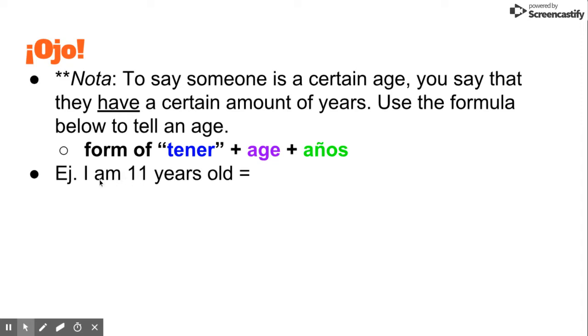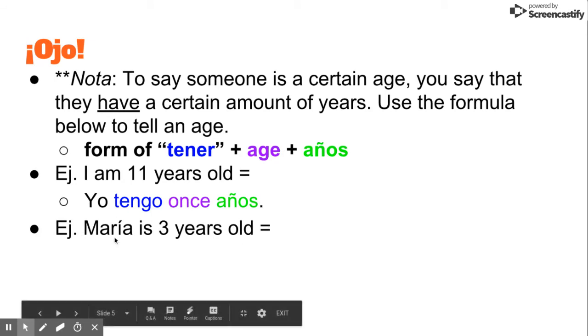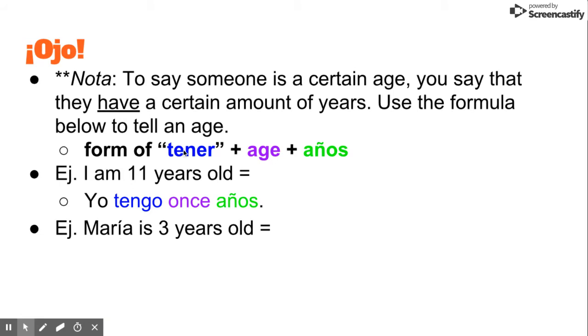Think of it as I have 11 years. So it'd be yo tengo. 11, remember, is once. And then the word years is años. Yo tengo once años. Maria is 3 years old is like saying Maria has 3 years. So it'd be Maria tiene 3 años.